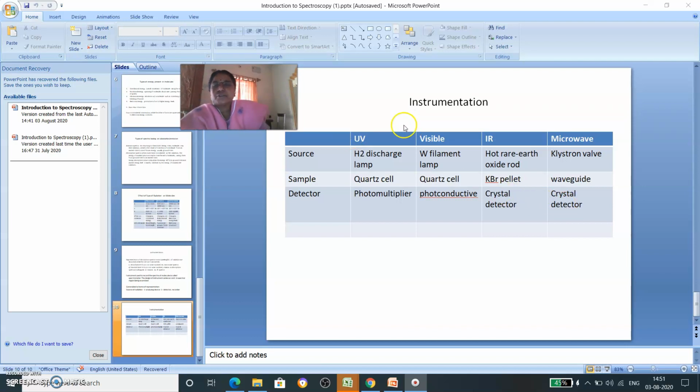So next class we are going to study in detail each separate spectroscopy. First microwave, next IR, next NMR.